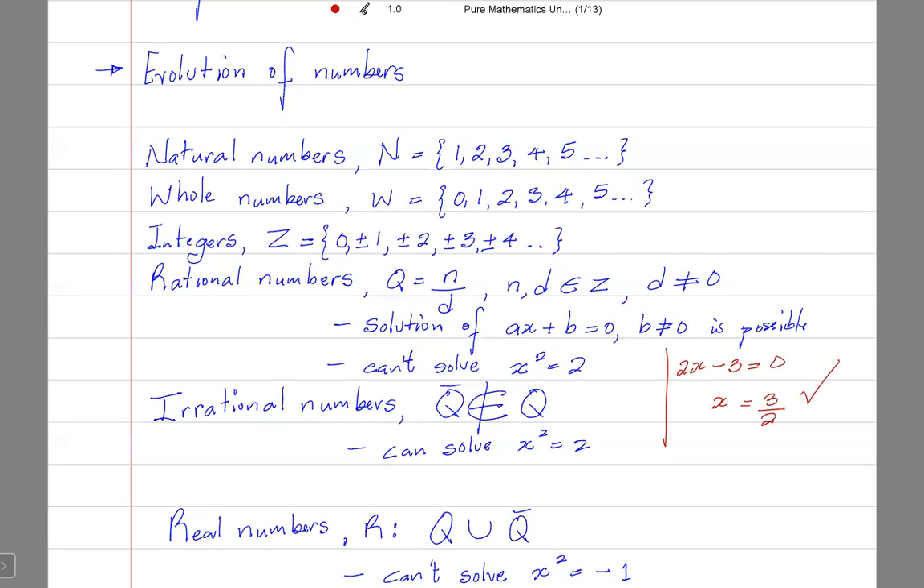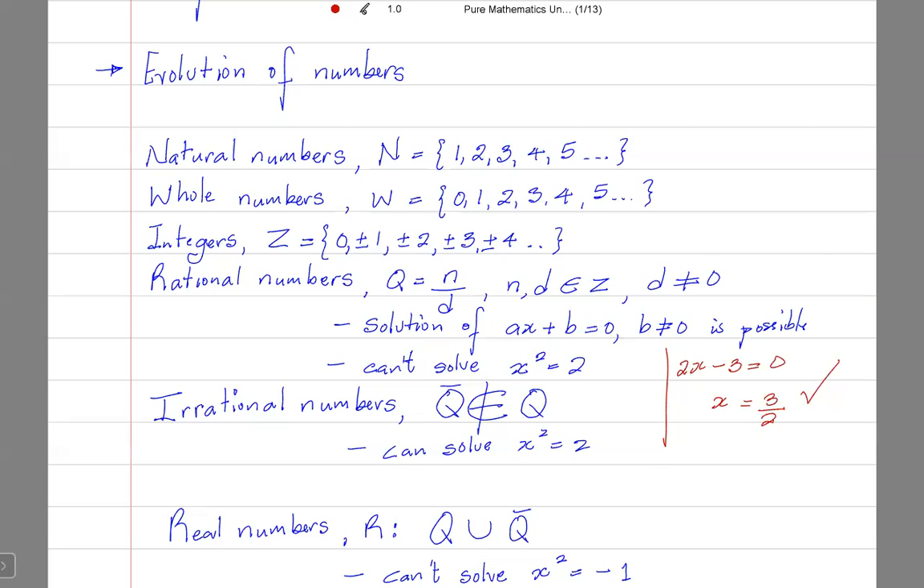Anybody else want to attempt? Why is it not a fraction? Excellent. The solution to this equation is a fraction, but integers are not fractions. So if the evolution of numbers had stopped at integers, we would not be able to solve equations like this, because the solution of this equation is not an integer.